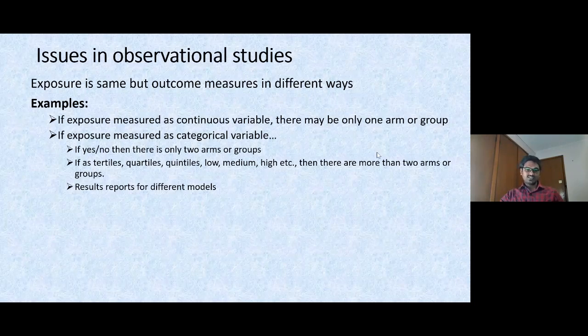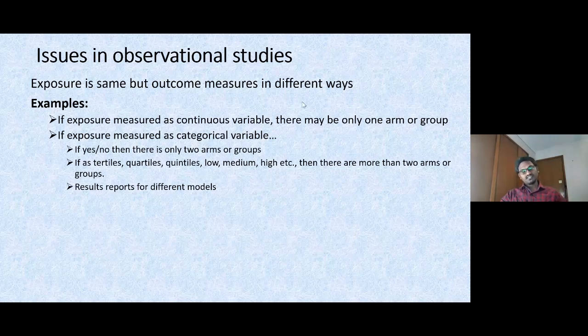If exposure is a categorical variable, for example, yes or no, dead or alive, there are two arms or two groups, it is going to give you two estimates. If your exposure is measured as tertiles, quartiles, quintiles, low to medium, medium to high, then there are multiple effects that you are going to obtain.